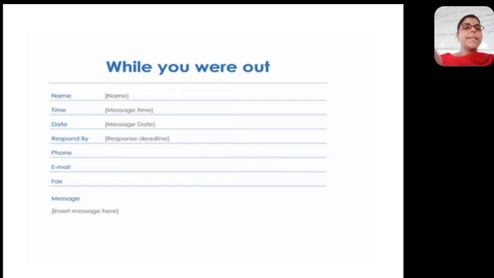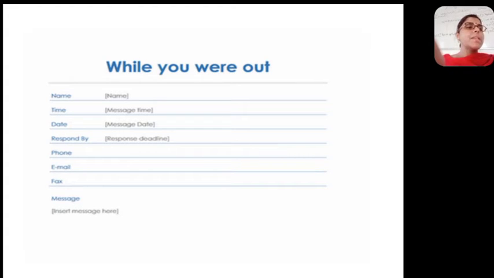You can see that it has the name of the guest, the time at which the message was taken, date, responded by, the response deadline, how he reacted, that means to whom this message was to be given, phone number, email, fax, and any message which he wants to give.